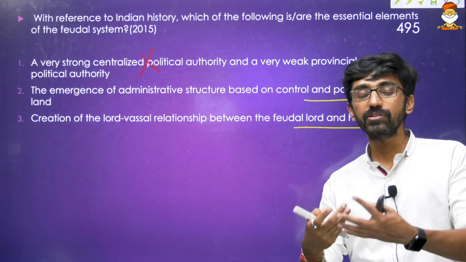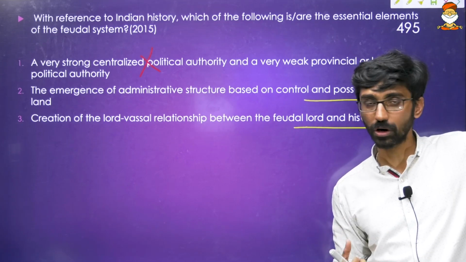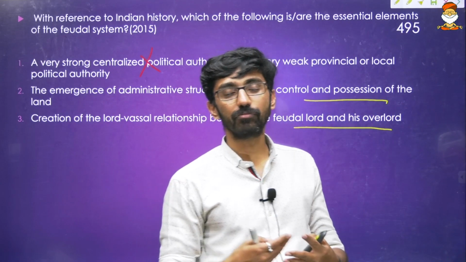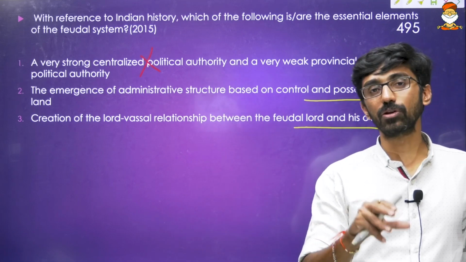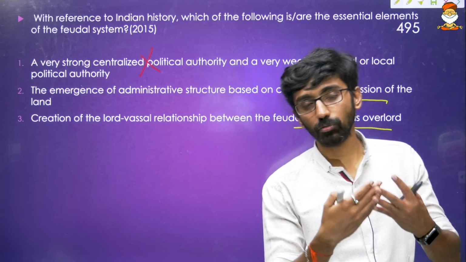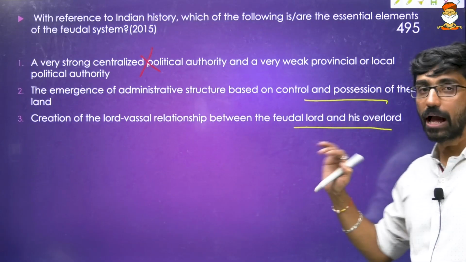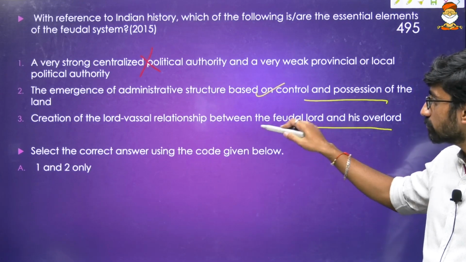Whoever received this particular land grant was bound by the suzerainty of the overlord. And the people of that area which was given as a land grant to an official also came under the control of that donee. Donee means the person who received the land grant. So that is exactly how the feudal lord and overlord relationship came into being. So this is right, this is right.